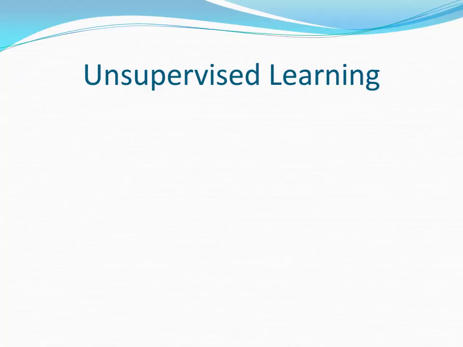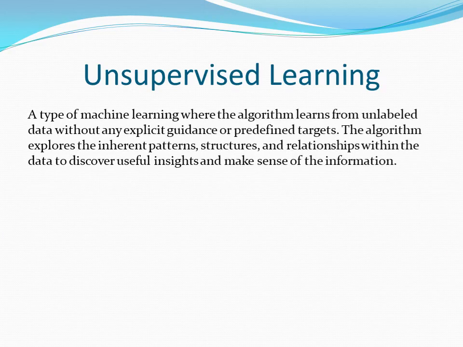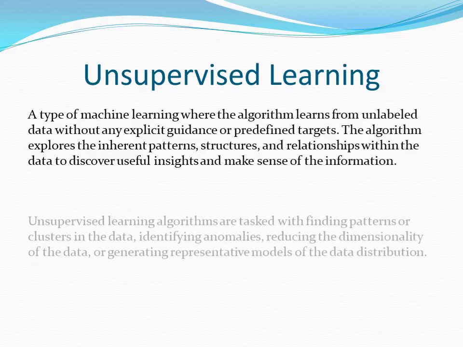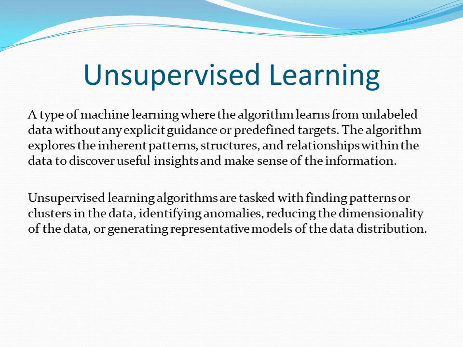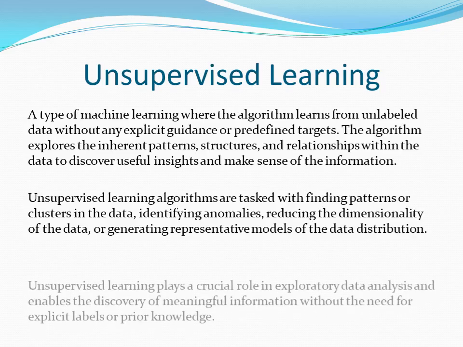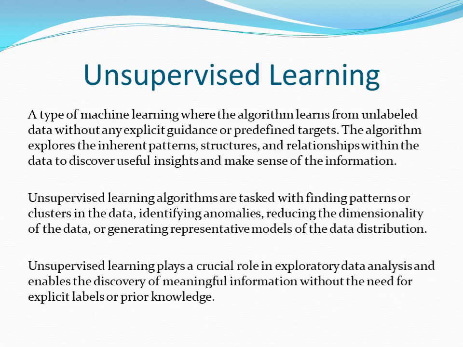Let us first understand what unsupervised learning is. It is a type of machine learning where the algorithm learns from unlabeled data without any explicit guidance or predefined targets. The algorithm explores the inherent patterns, structures, and relationships within the data to discover useful insights and make sense of the information. Unsupervised learning algorithms are tasked with finding patterns or clusters in the data, identifying anomalies, reducing the dimensionality of the data, or generating representative models of the data distribution.